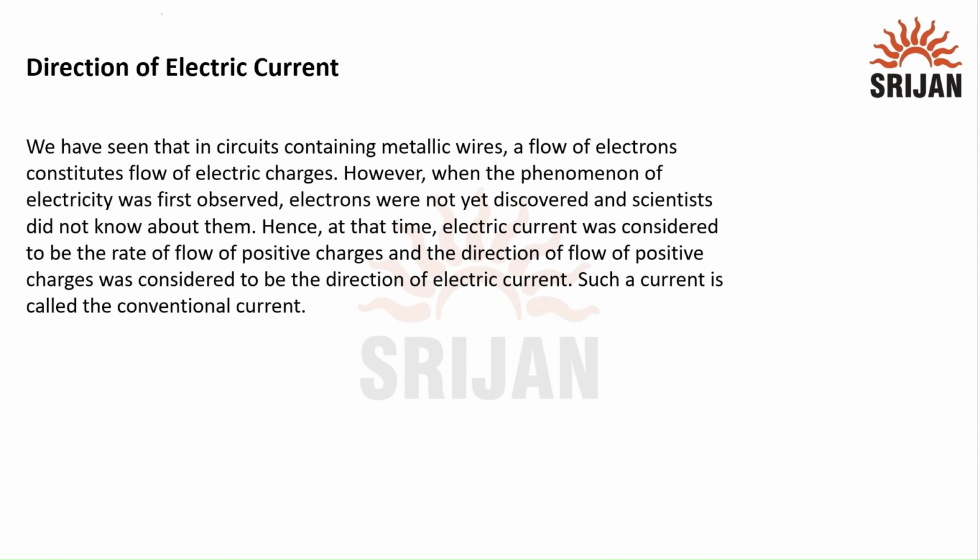Now let us learn about the direction of electric current. We have seen that in circuits containing metallic wires, a flow of electrons constitutes flow of electric charges. However, when the phenomenon of electricity was first observed, electrons were not yet discovered and scientists did not know about them. And at that time, electric current was considered to be the rate of flow of positive charges, and the direction of flow of positive charges was considered to be the direction of electric current. Such a current is called the conventional current.